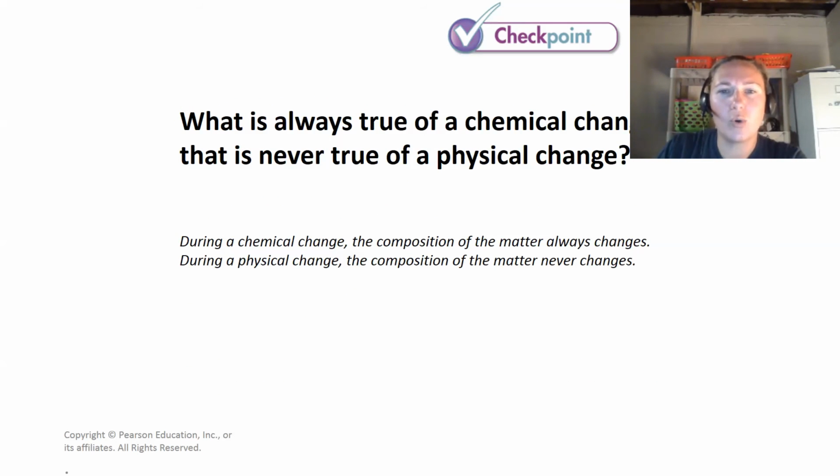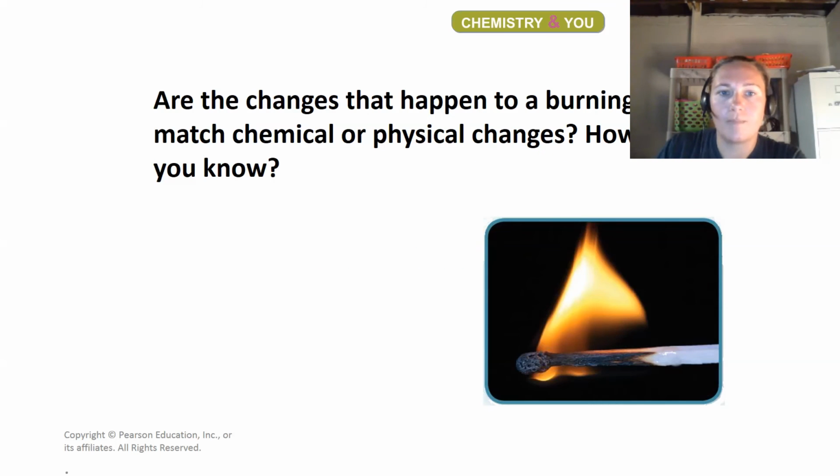What is always true of a chemical change that is never true of a physical change? So here are our differences: chemical change, physical change. During a chemical change, the composition always changes. And during a physical change, it never changes. So those are some key points that you need to know. Are the changes that happen to a burning match chemical or physical? And how do you know? Let's think about that for a minute, and we might need to answer that in our lesson.